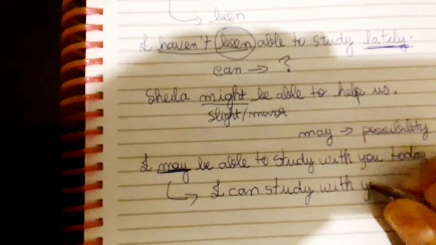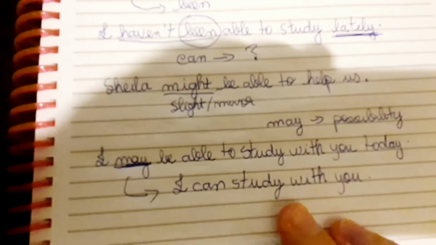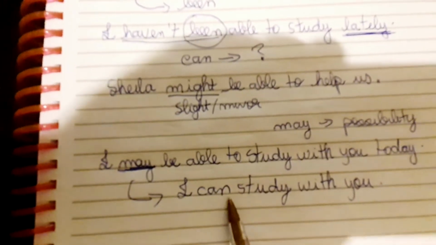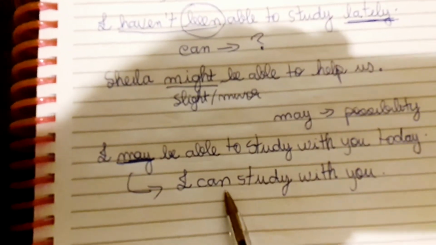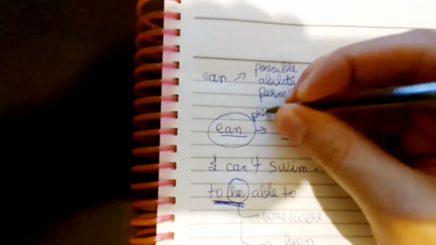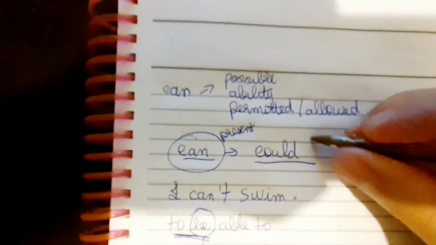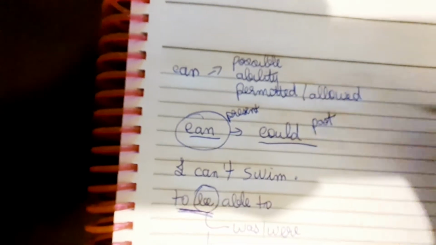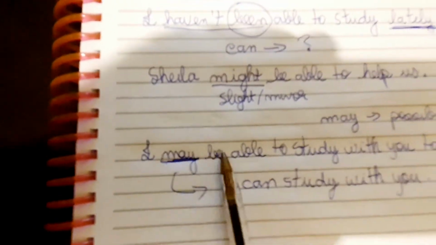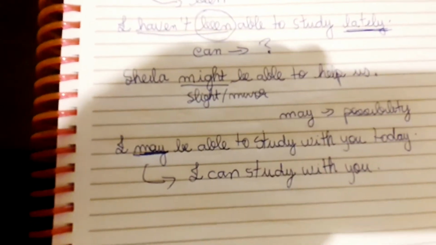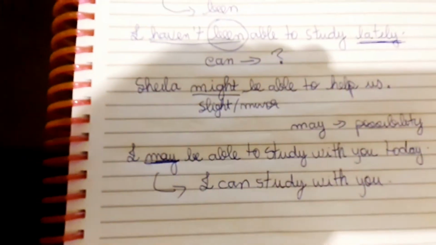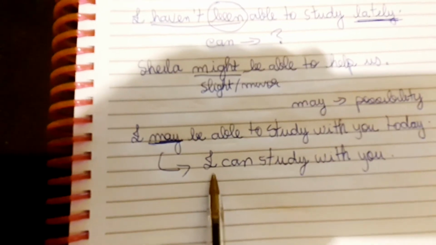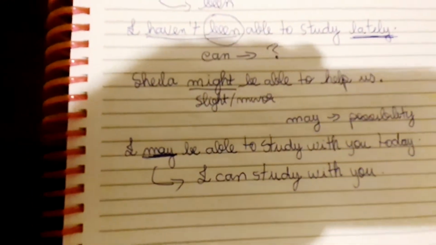Why is that possible? It's possible because remember, the verb can is used only in the present. This is the present tense and this is the past tense. So as the verb may be able to study equals the present tense, I can replace the verb may with can, right?